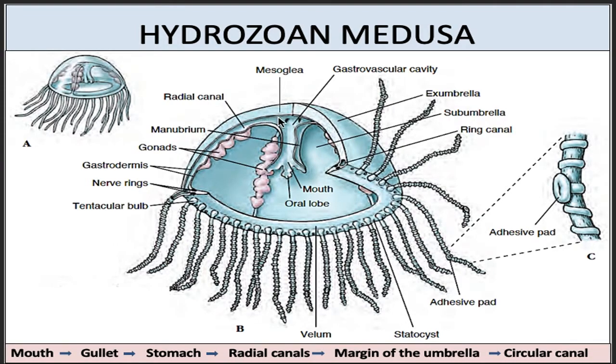Just like the polyp, in case of medusa also there are 2 layers, inner gastrodermis and outer epidermis. In between gastrodermis and epidermis there is mesoglea. In case of medusa, there is a nervous system present in the form of 2 nerve rings. The tentacles are loaded with nematocysts known as annular batteries.